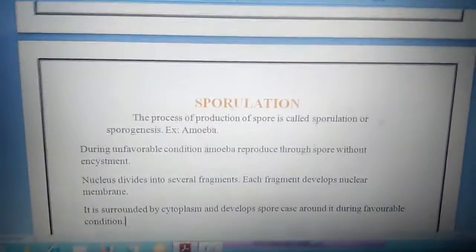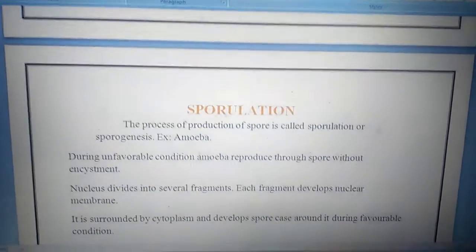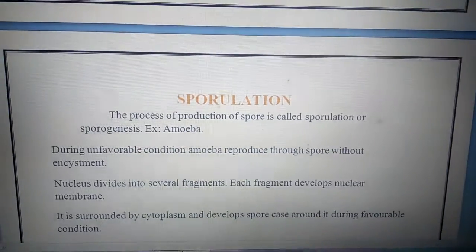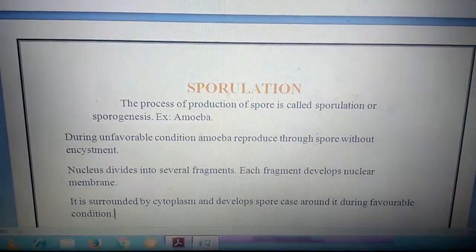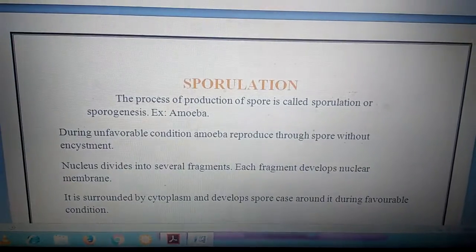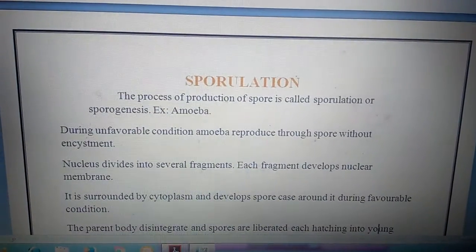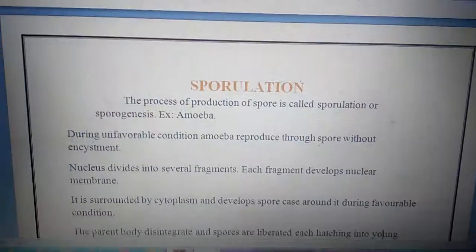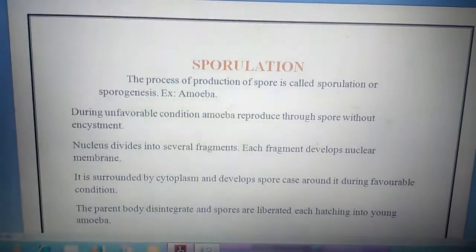The nucleus divides into several fragments. Around each fragment, a nuclear membrane comes. Then the cytoplasm will encircle the nuclear membrane and develop a spore case around the spore.